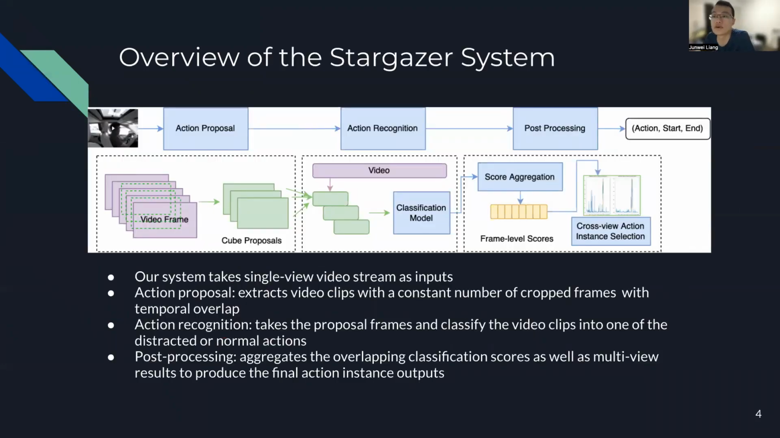First, let's look at an overview of our Stargazer system. The graph shows that our system takes a single-view video stream as input. It goes into the action proposal module, which extracts video clips with a constant number of cropped frames with temporal overlap. Then the action recognition module takes the proposal frames and classifies the video clips into one of the distracted or normal driving actions. Finally, the post-processing module aggregates the overlapping classification scores, as well as multi-view results, to produce the final action instance in the format of its start and end time.